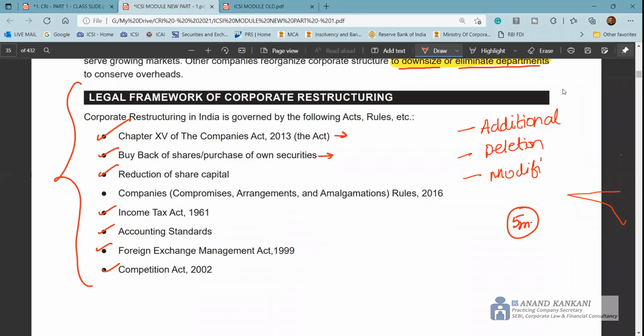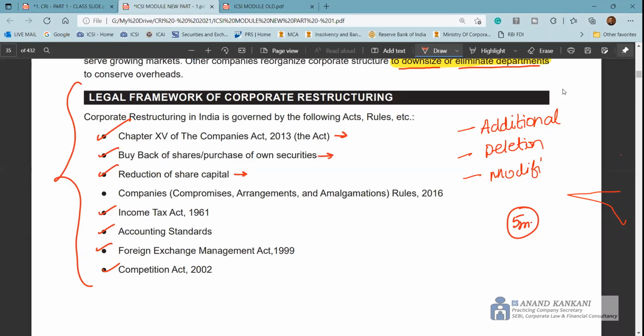Buyback section 68, which provides a process and the conditions for the buyback of the shares. Reduction of share capital section 66. The moment you write section 66, you can mention that when the company is over capitalized, it wants to reduce the capital, or the company is having a lot of losses. So that's where the reduction of share capital can come into picture.